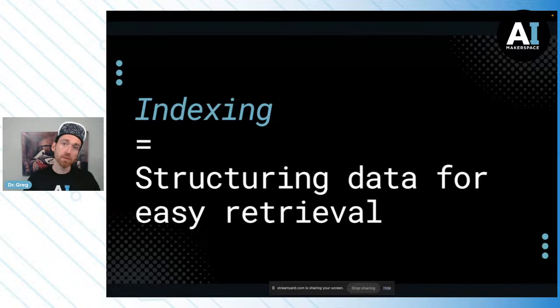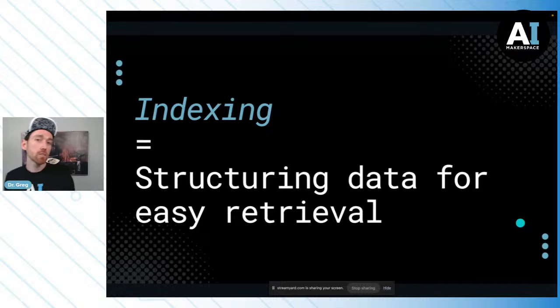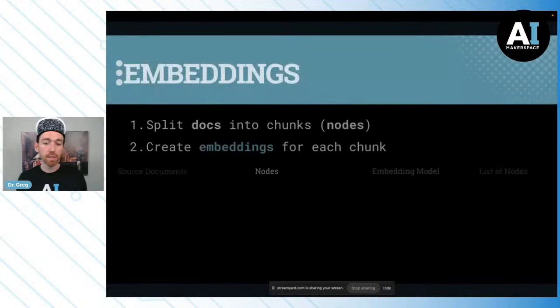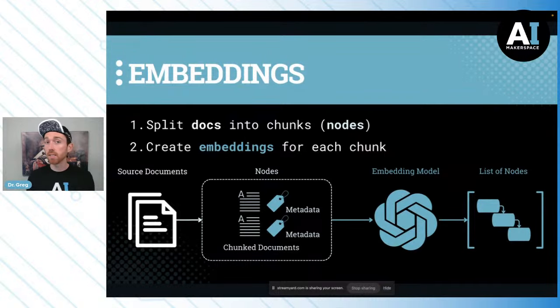Okay? Remember, retrieval augmented generation. So indexing is very key because the better we structure, the easier it is to retrieve. And the way this looks in LlamaIndex is we, of course, split our documents into chunks, nodes, with our node parser, and then we're going to create embeddings for each chunk.